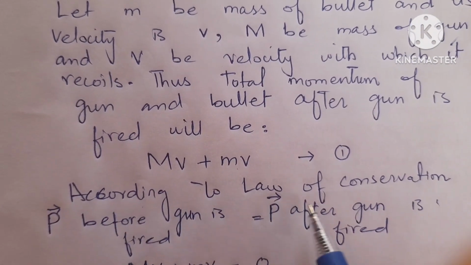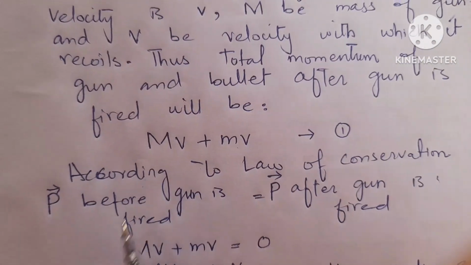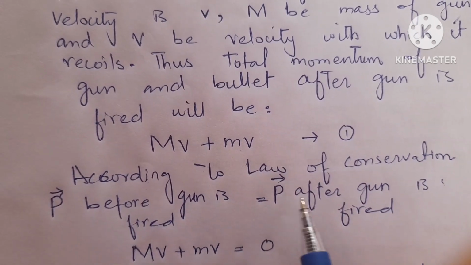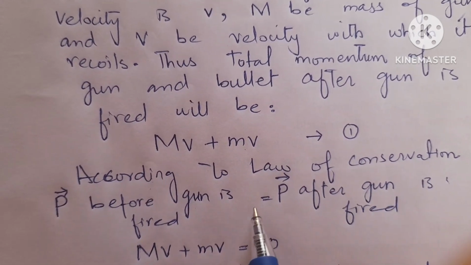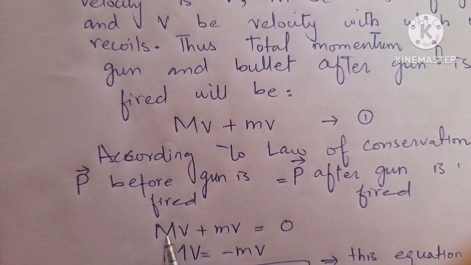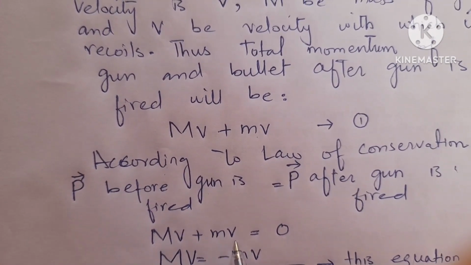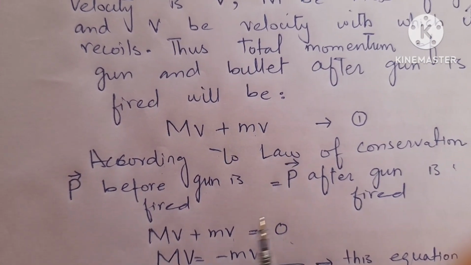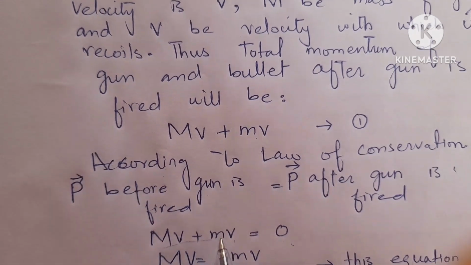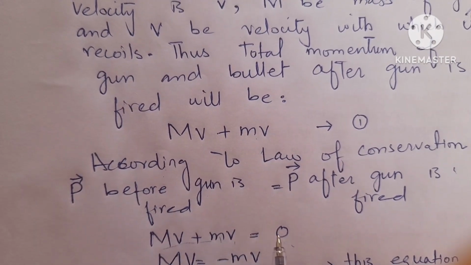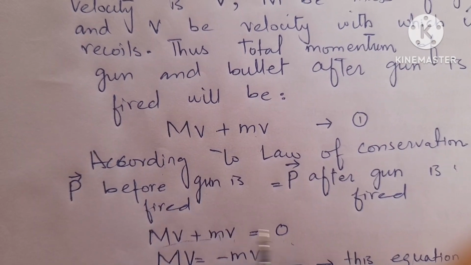According to the law of conservation of momentum, momentum before the gun is fired and momentum after the gun is fired are equal. So MV plus small m small v equals 0. Momentum after fire equals momentum before fire.